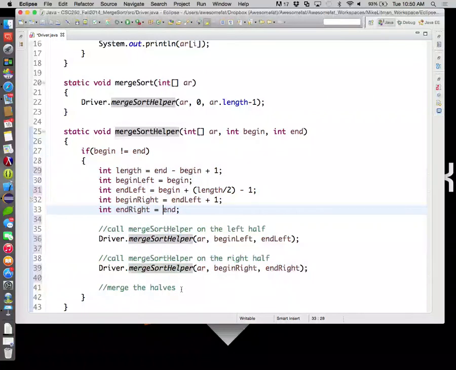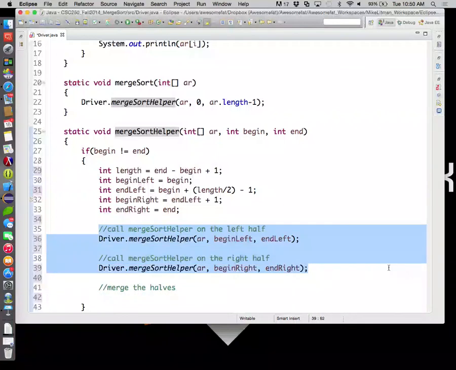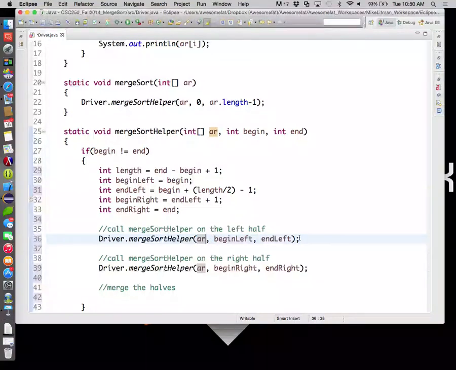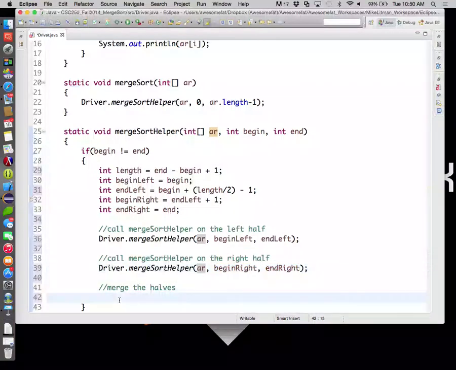All right, so after we return from our two calls to merge sort, when we eventually return from the two halves, then we need to merge those halves, because we know that the portion of the array between begin left and end left should currently be sorted. Might be the one list sorted, but it should currently be sorted. We know that the portion of the array from begin right to end right should also be sorted. Now we need to merge them together so that they're sorted in and of themselves. Make sense?